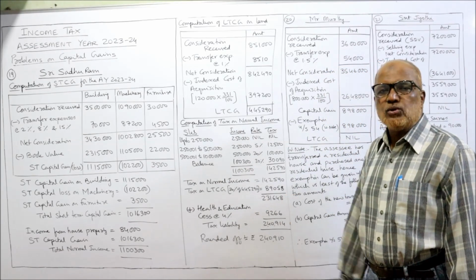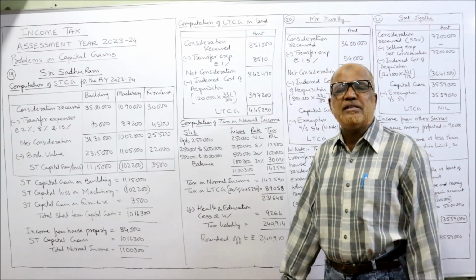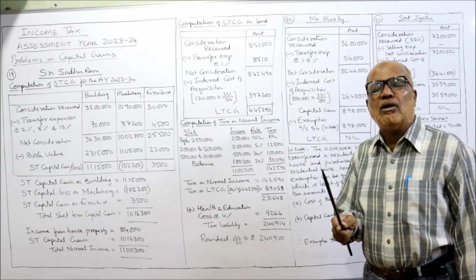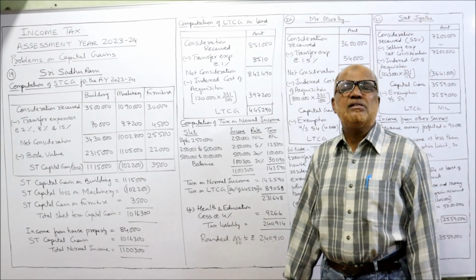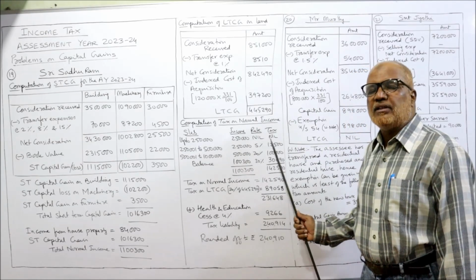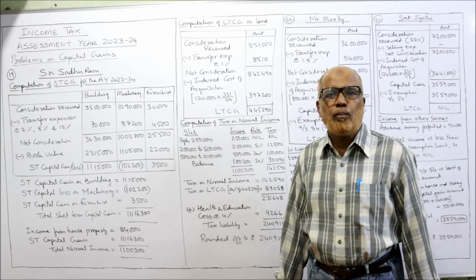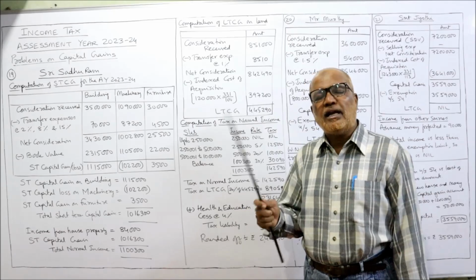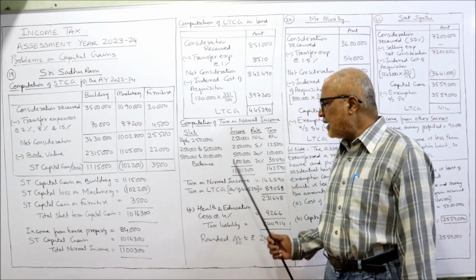Up to 2,50,000, first slab, income is 2,50,000 nil, no tax, basic exemption limit 2,50,000. Second slab goes from 2,50,001 to 5 lakh. The income comes to 2,50,000. 5% is the rate of tax for the current previous year. So 5% of 2,50,000, 12,500. The next slab goes from 5 lakh 1 rupee to 10 lakh. From 5 lakh 1 rupee to 10 lakh, the income is 5 lakh. On that 20% is the tax, 1 lakh.